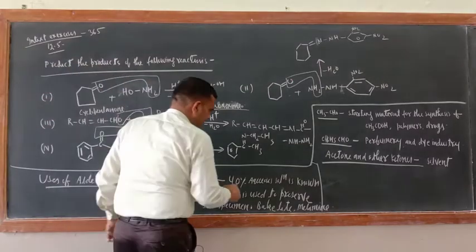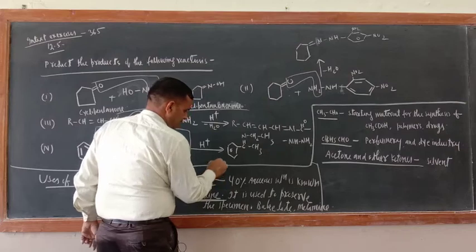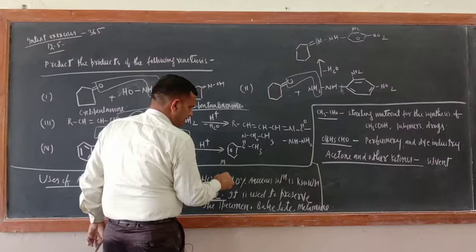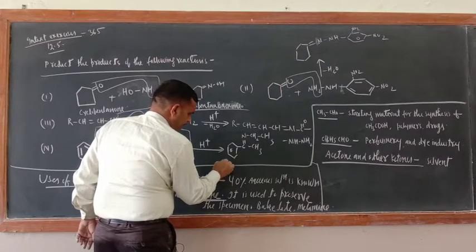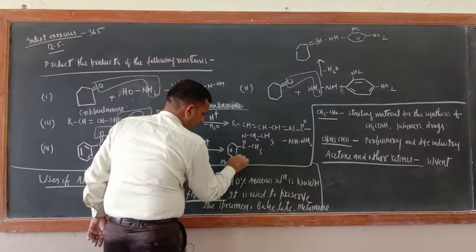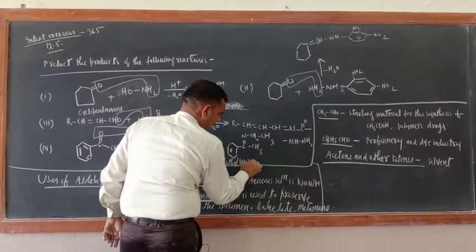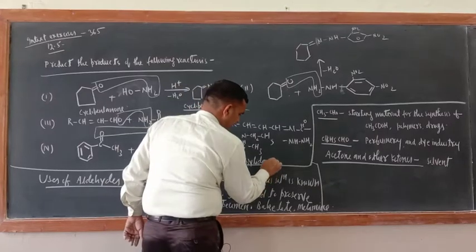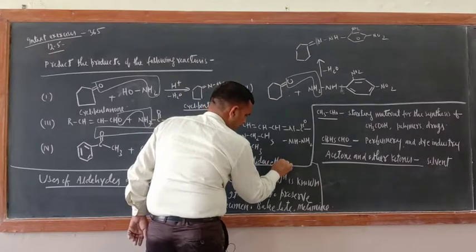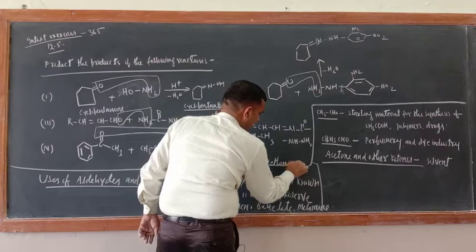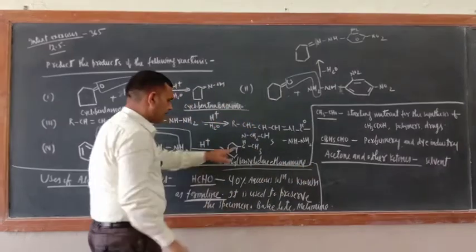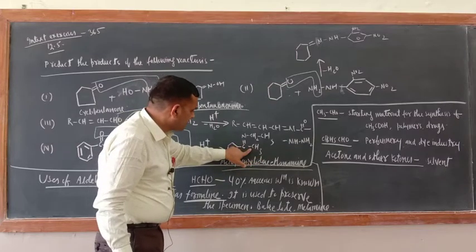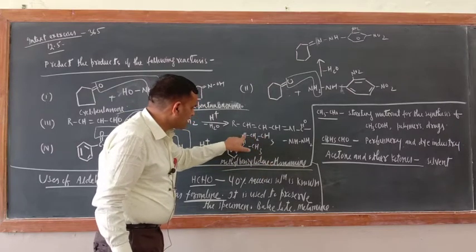The name of this product is methyl benzylidene ethane amine.